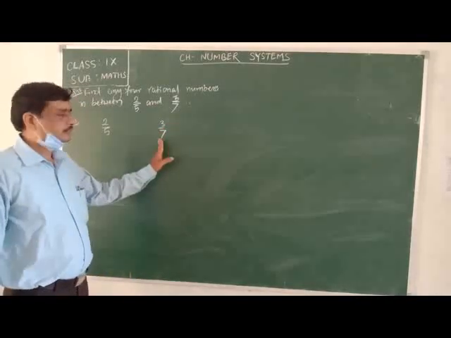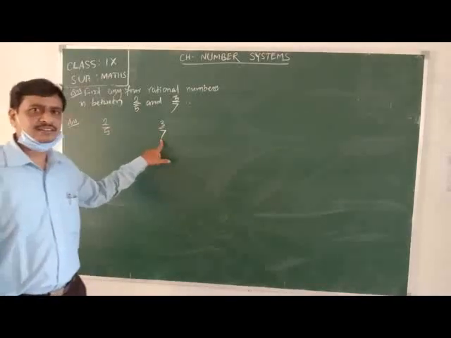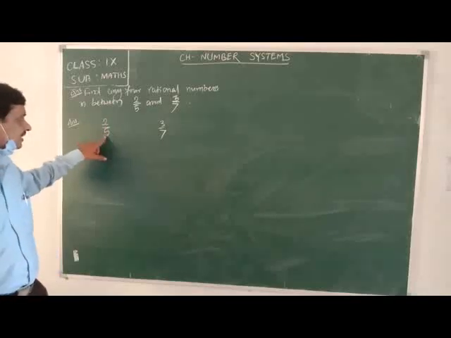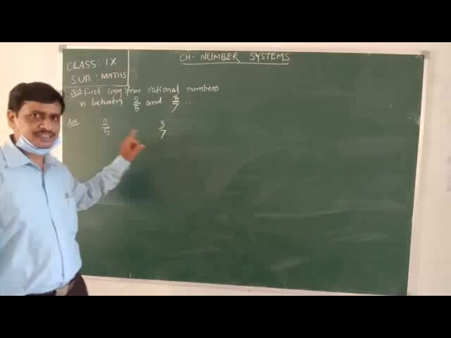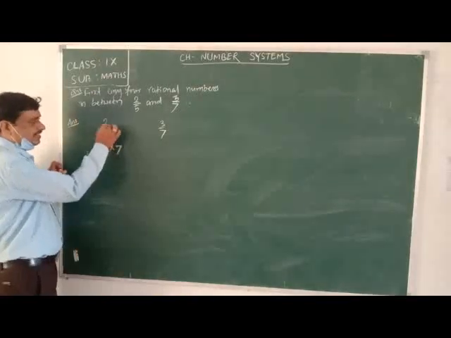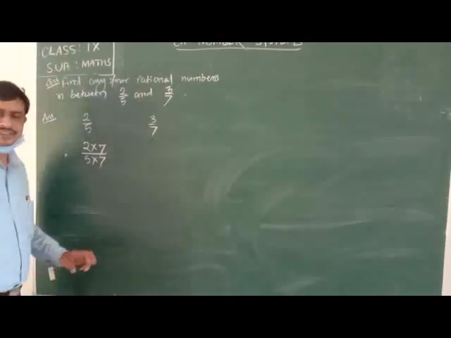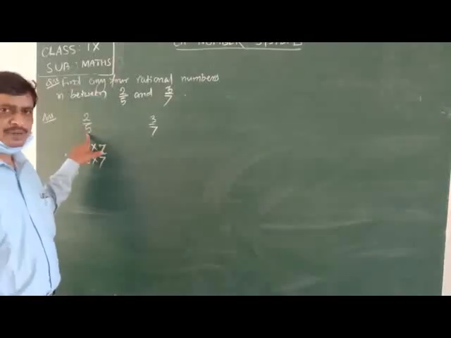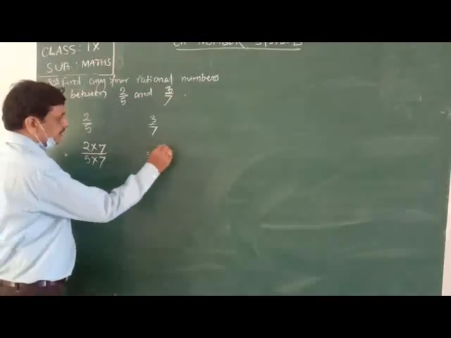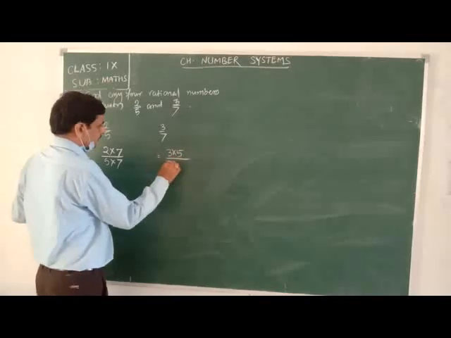To make the denominators the same, we have to multiply this 7 with the numerator and denominator. Again, we have to multiply this 5 with the numerator and denominator. Here, we will multiply 7 with the numerator 2 and 5 with the 7. Next, we will multiply this 5 with this numerator 3 and denominator 7. It becomes 3 into 5 by 7 into 5.